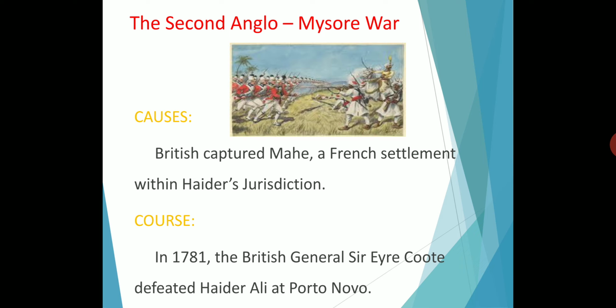So Hyder Ali died of cancer during the course of the war. So during the Second Anglo-Mysore War, Hyder Ali died because of cancer. So after the death of Hyder Ali in 1782, his son Tipu Sultan became the ruler of Mysore, and Tipu Sultan fought against the English. So Tipu captured Brigadier Matthews. Who is Brigadier Matthews?